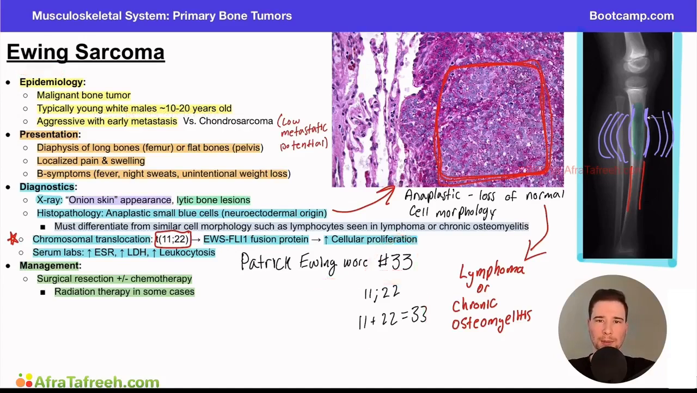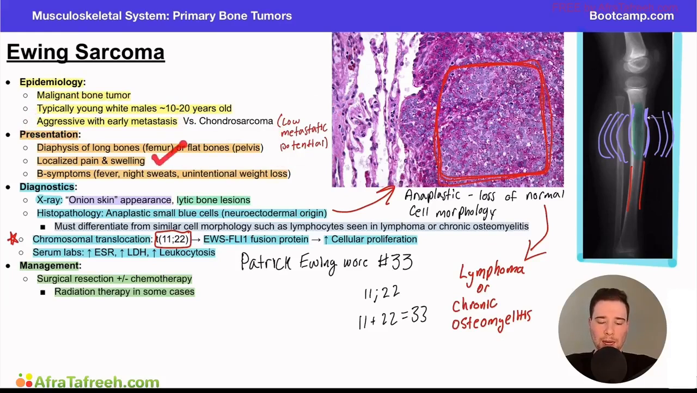So just a quick summary to wrap up this video. We're talking about Ewing sarcoma. This is one of our malignant bone tumors, typically going to be in a younger white male. And it's important to contrast the aggressive early metastasis of this tumor with something like a chondrosarcoma, which has a low metastatic potential. Presentation typically going to be in the diaphysis of the long bone, but can also be seen in flat bones such as the pelvis.